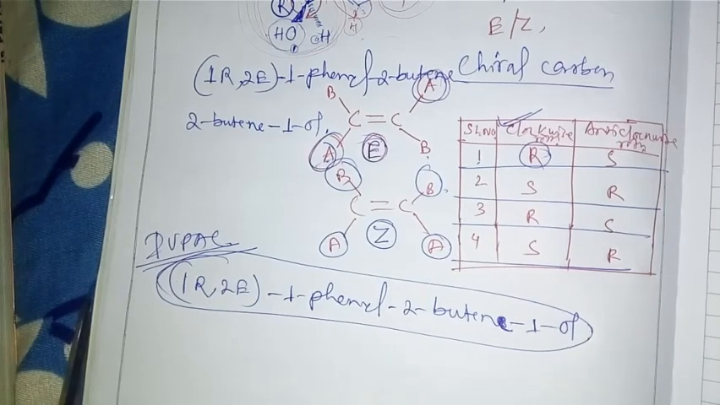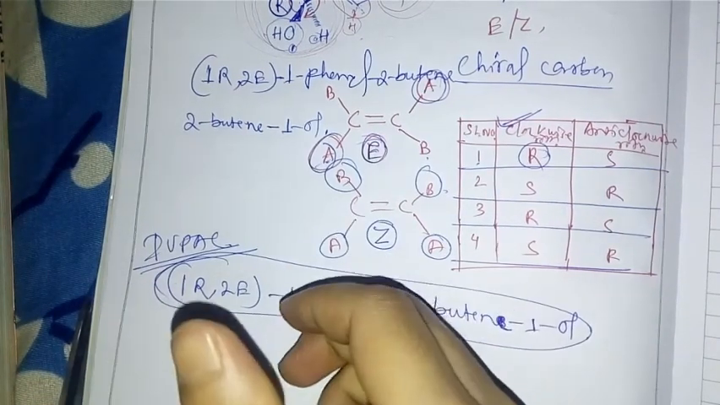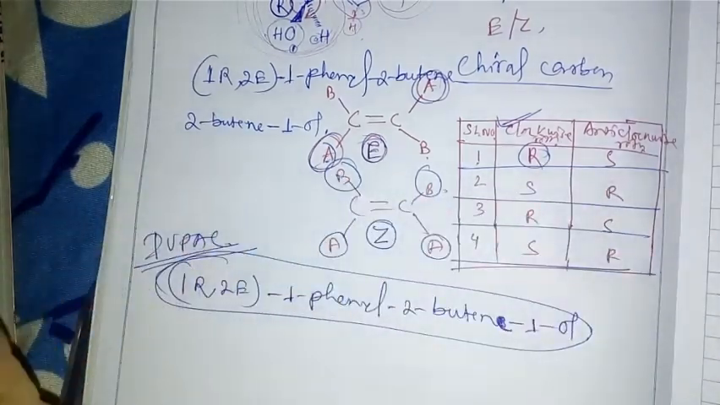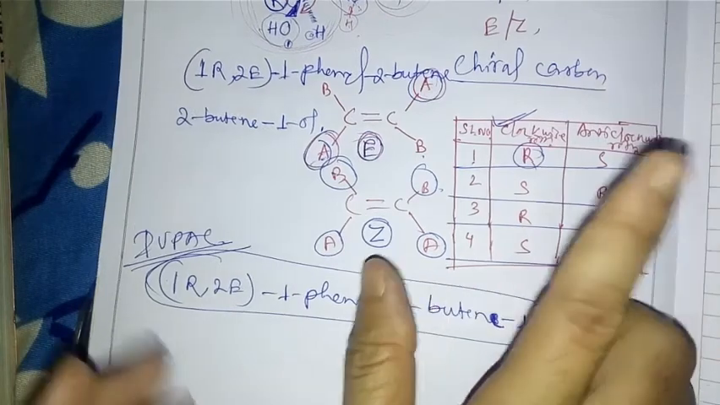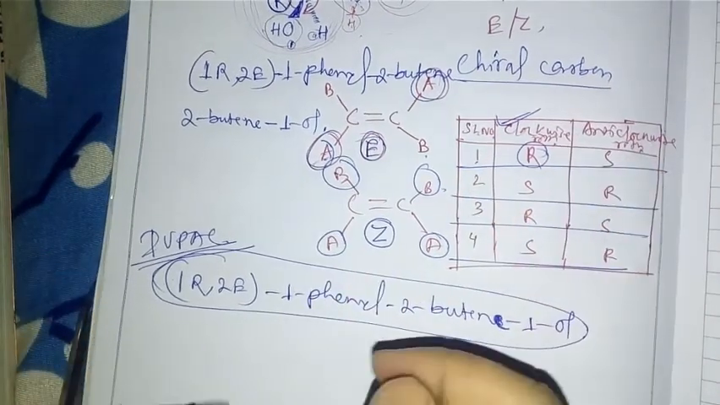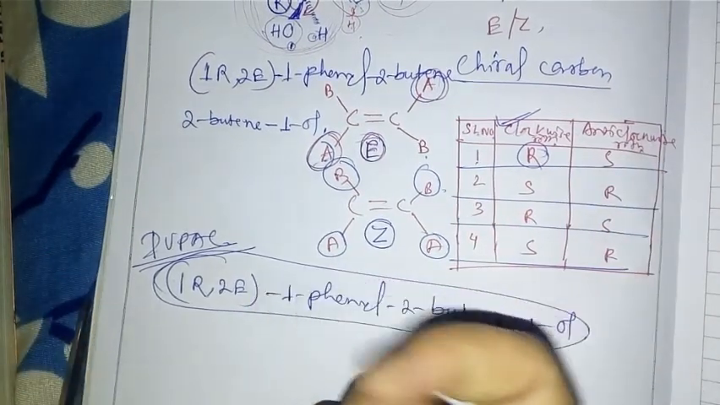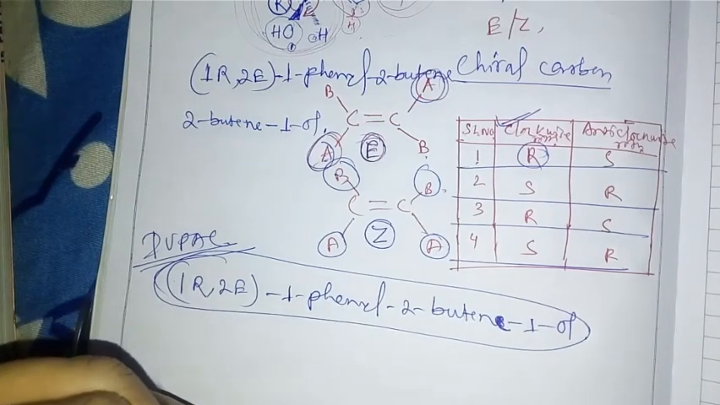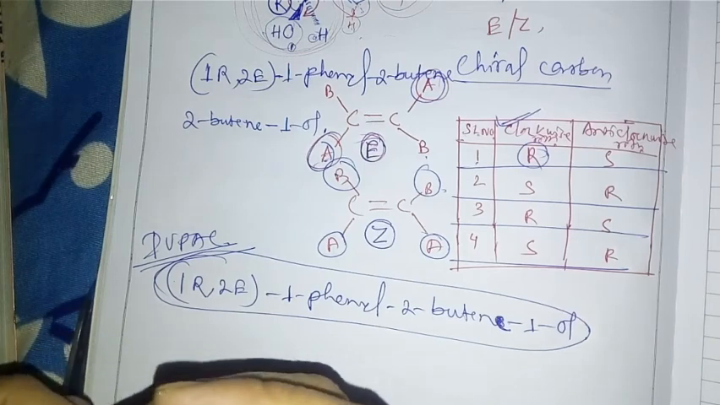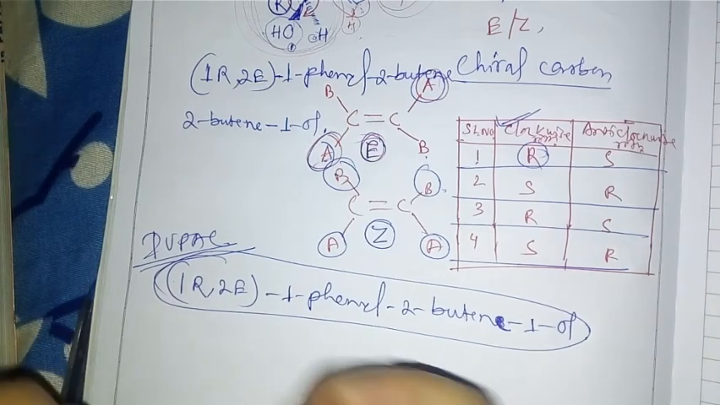There are many examples. In the next video I will discuss this topic again briefly: which one is the chiral carbon, then R, S, E, Z, and another one is DL.